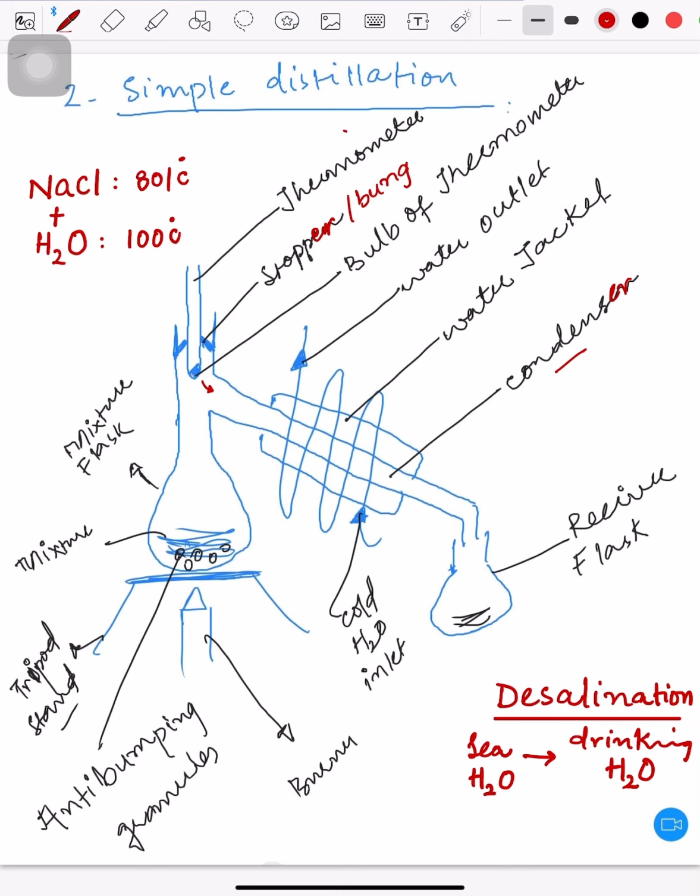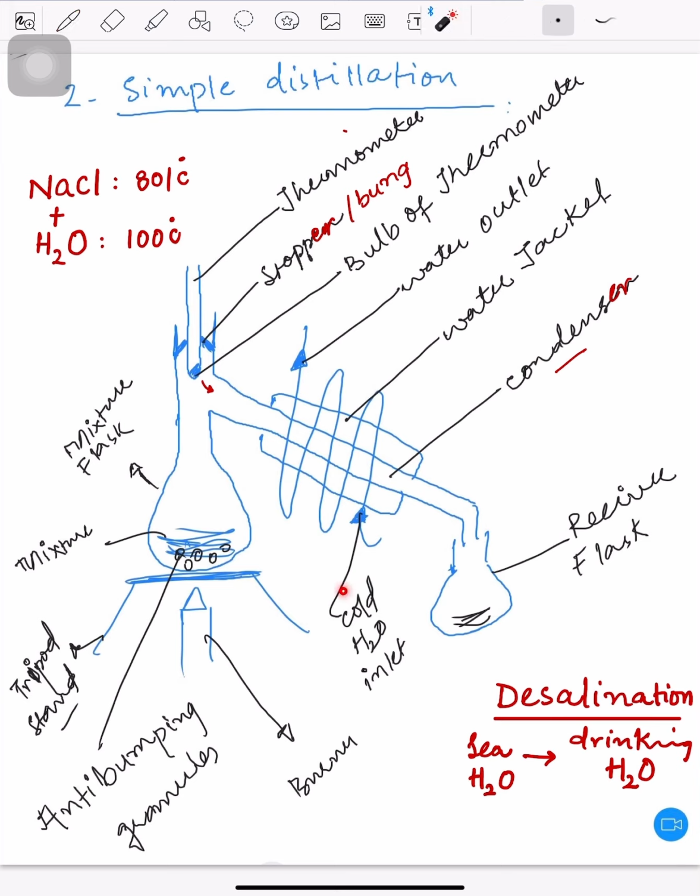It is a tube around the condenser in which water is flowing. The water flowing in this water jacket is in the anti-gravitational direction. Why in the anti-gravitational direction? So that the coldness of the water can be transferred to the condenser for a longer interval of time.